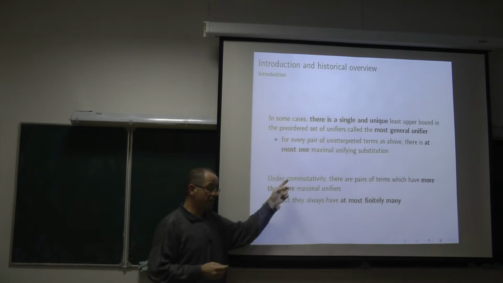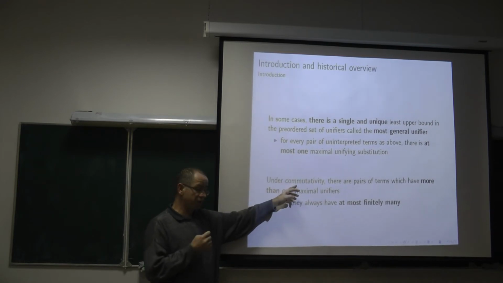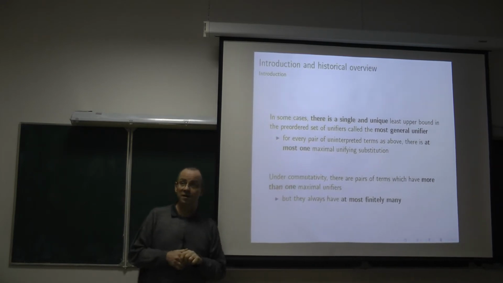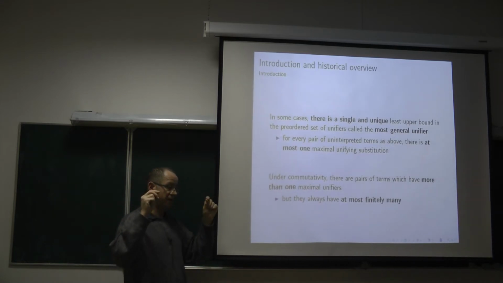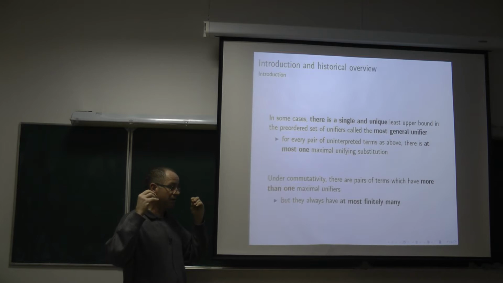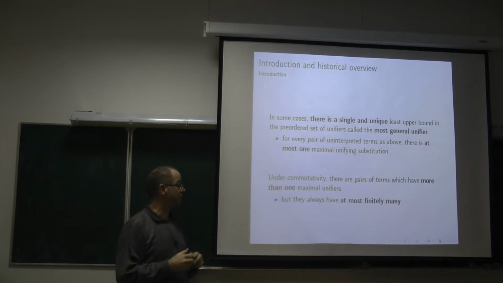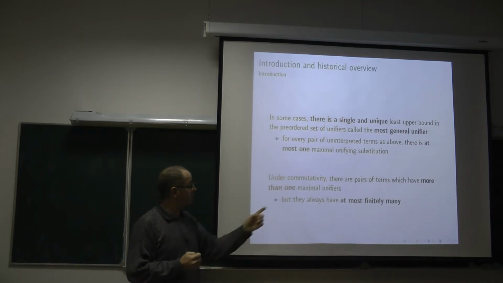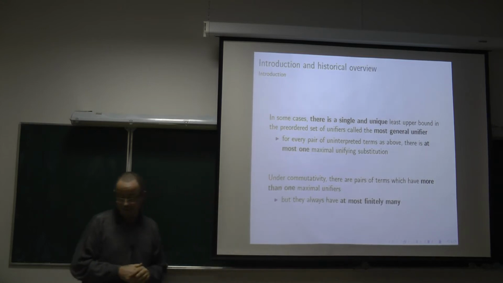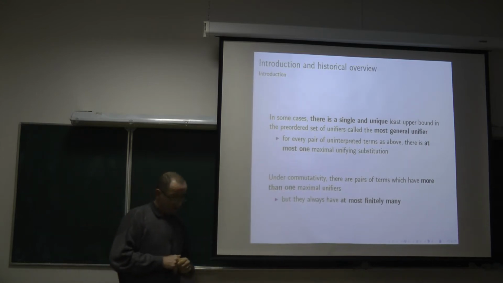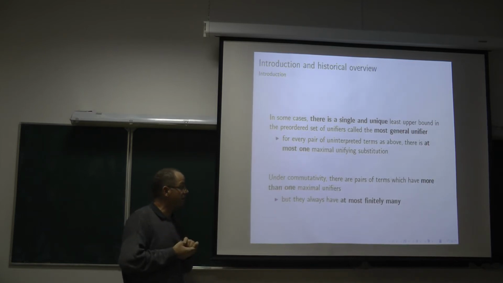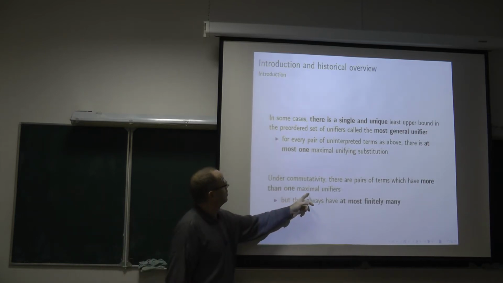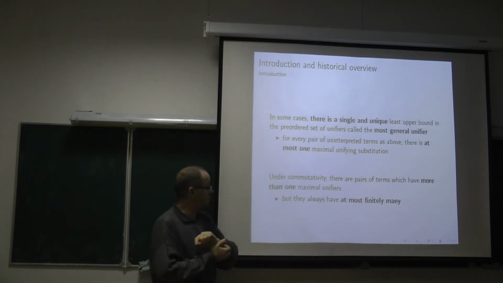If we assume that one function symbol, like the function f that we have considered, is commutative, it may happen that two terms s and t are unifiable, but there exists no most general unifier of them. But in any case, when we consider commutativity of a function symbol, each pair of unifiable terms possesses a finite set of maximal unifiers, maximal with respect to this preordered relation.